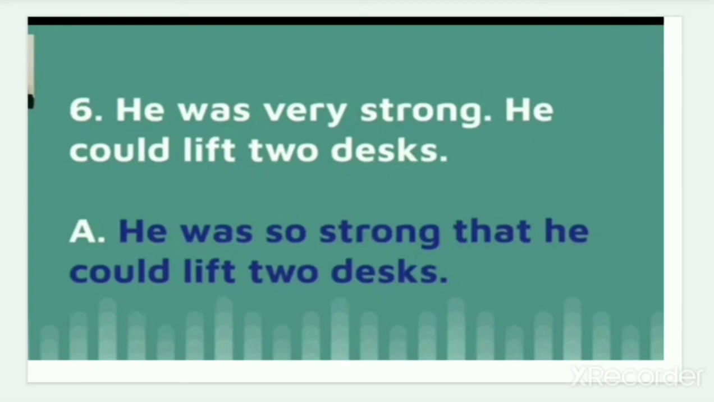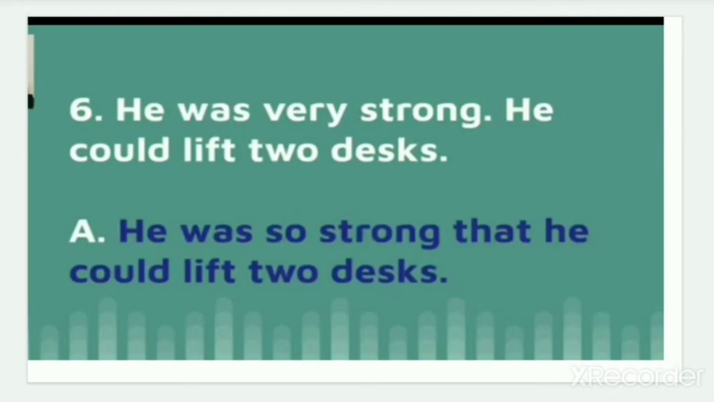Sixth one we have: He was very strong. He could not lift two desks. What will we do? He was so strong that he could not lift two desks. After that, what will come?